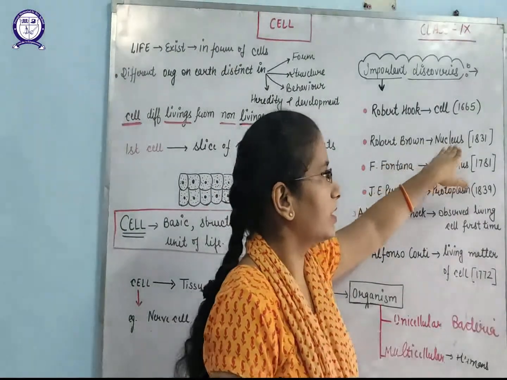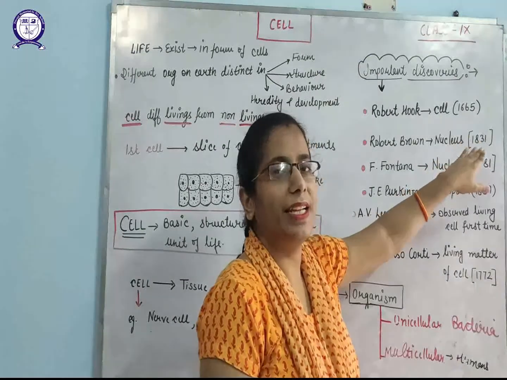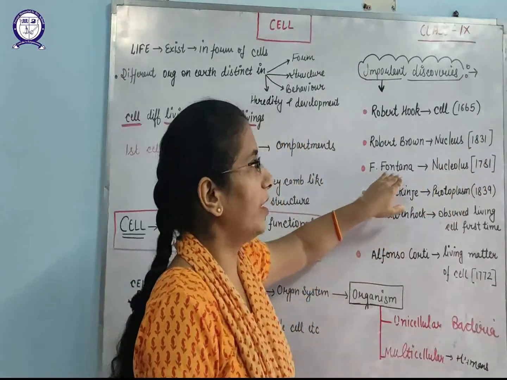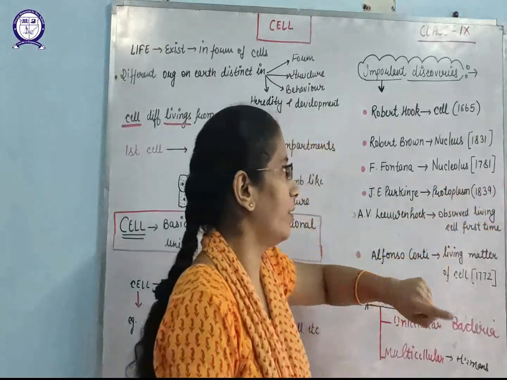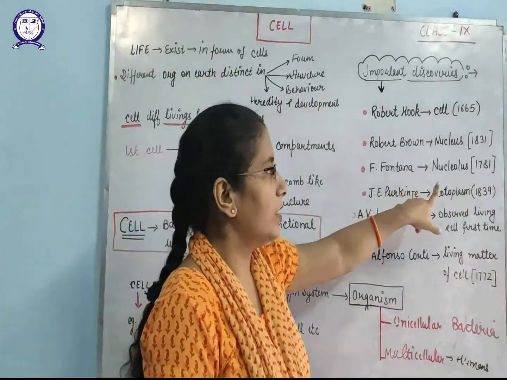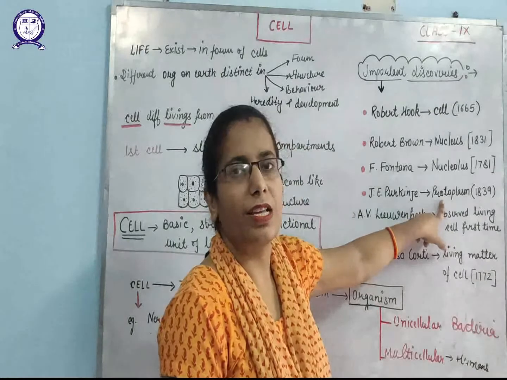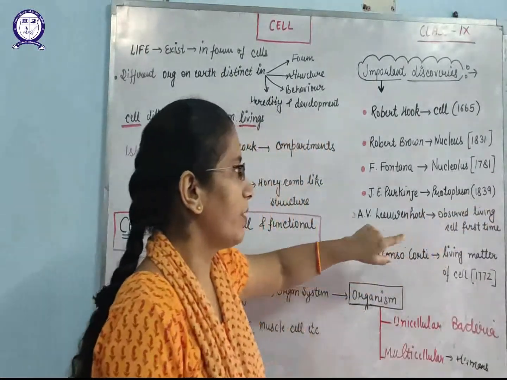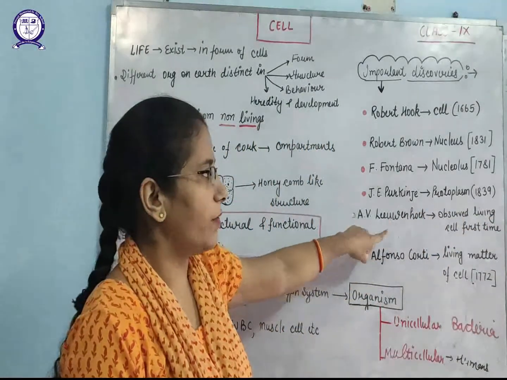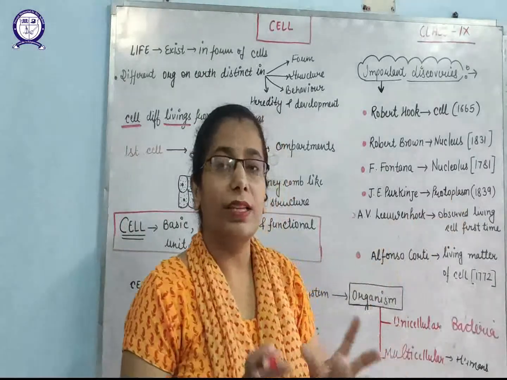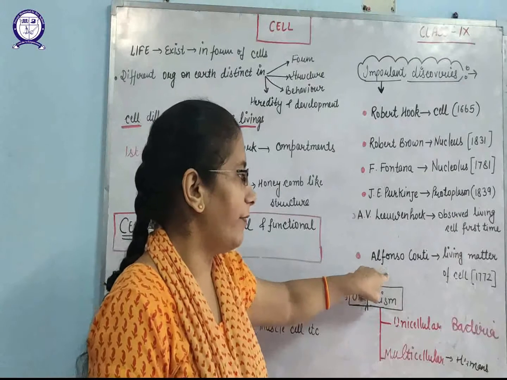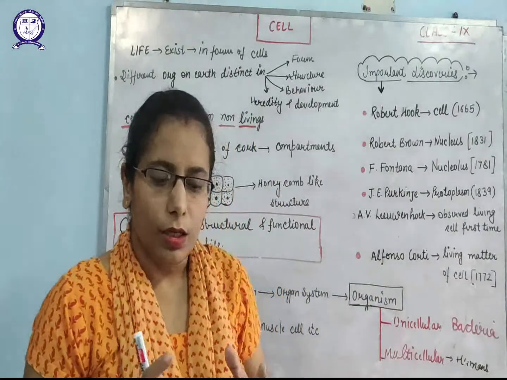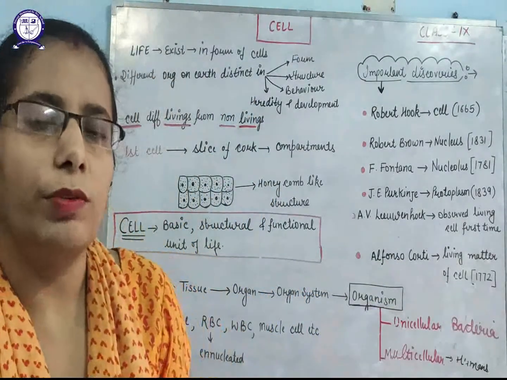Some discoveries are given here about the cell. Robert Brown discovered the nucleus of the cell in 1831. F. Fontana discovered the nucleolus of the cell in 1781. J. E. Purkinje discovered the protoplasm in 1831. A. V. Leeuwenhoek observed the living cell for the first time under the microscope, and Alfonso Corti studied the living matter of the cell.